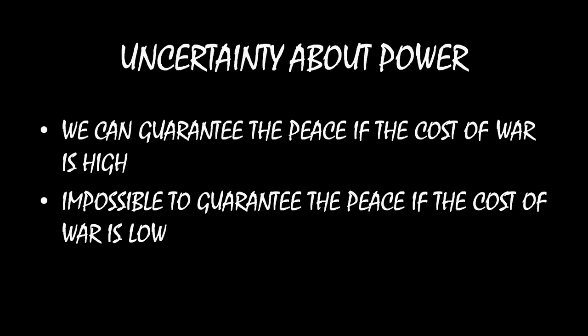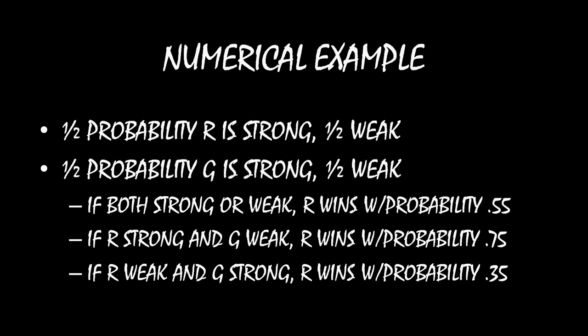What we're going to see here today is that we can guarantee the peace if the cost of war is high, but it's impossible to guarantee peace when the cost of war is low. So some of the time we will in fact get peace in that second case, but war is impossible to avoid fully in that second case as well, which is unfortunate, of course. And to see this, I'm going to illustrate the concept to you with a numerical example.